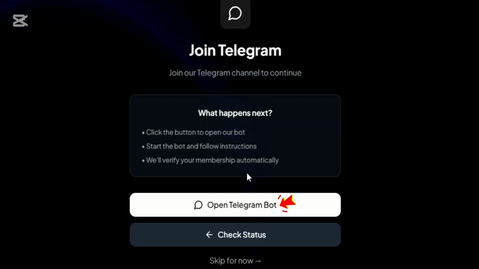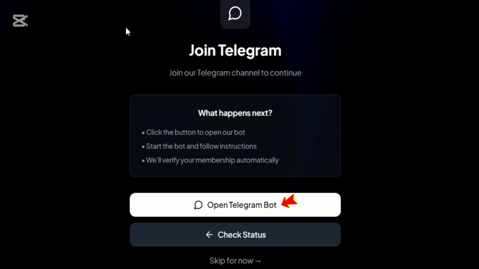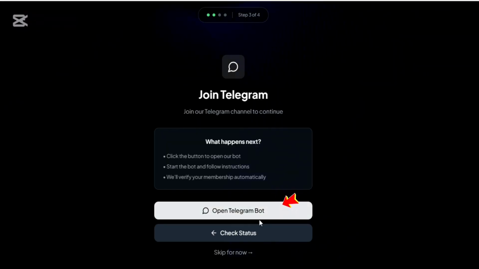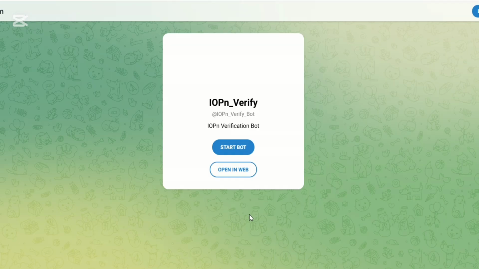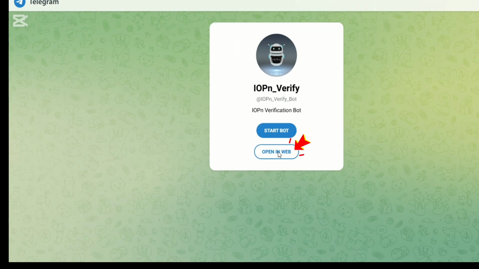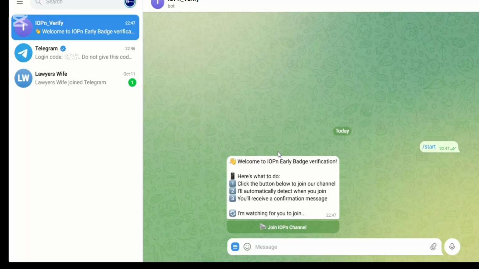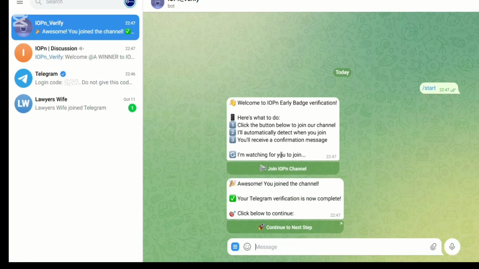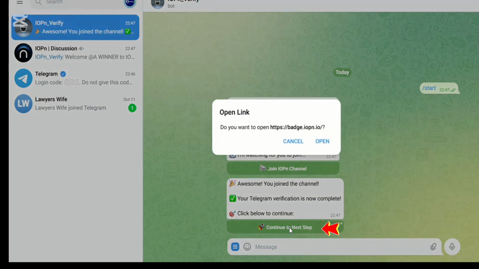The next thing you need to do is to connect your Telegram account. So you click on open Telegram bot. Then let me proceed to click on it. Open Telegram bot, yes. And once it opens, you click on start bot. If you're using your PC, you click on open in web. But if you're using a phone, just click on start, then proceed, then click on join channel. Then once you join the channel, come back here and proceed to this website again.